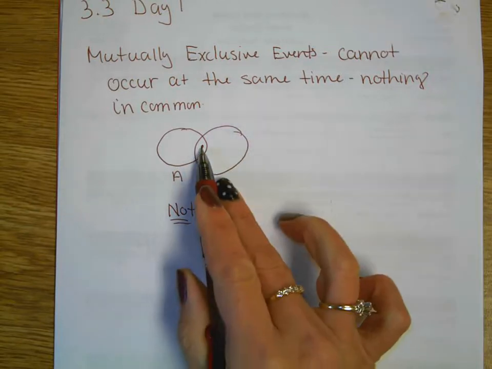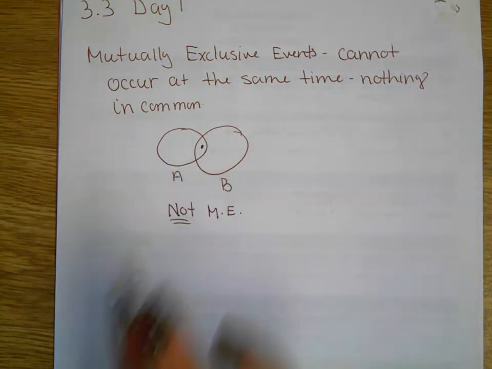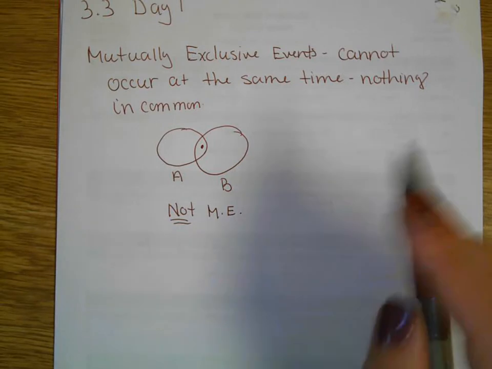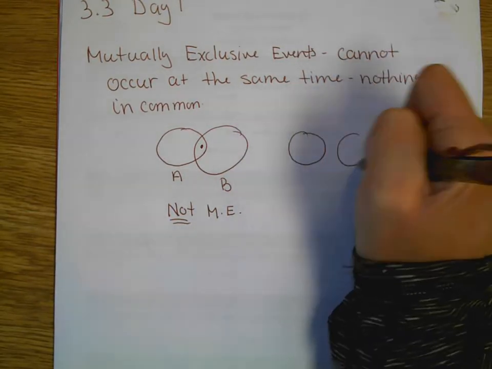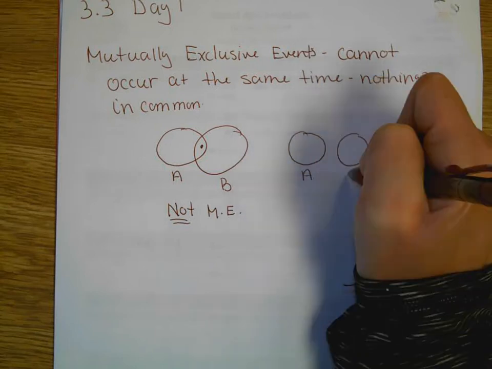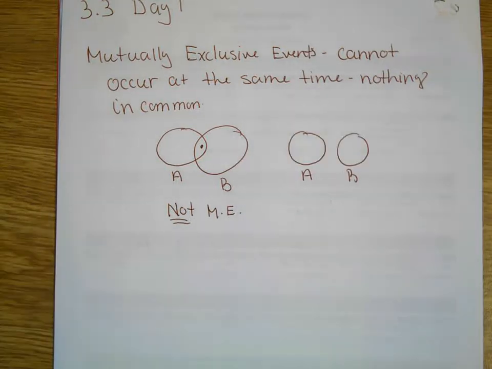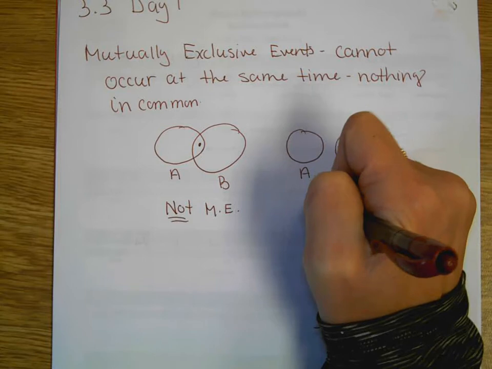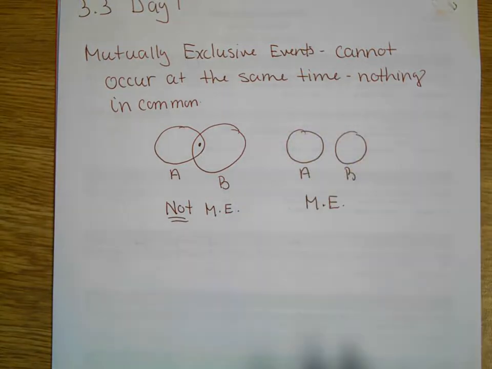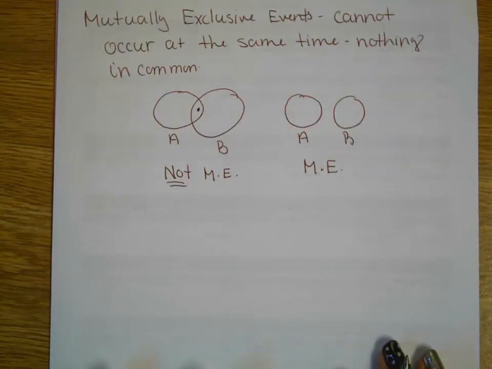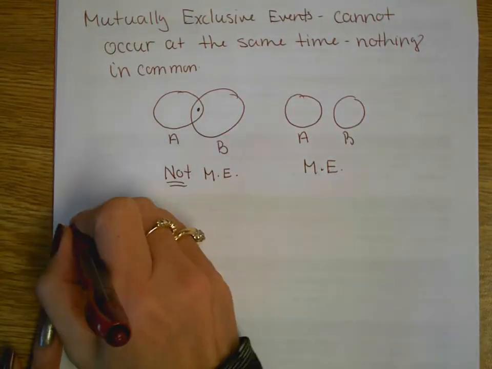So if one outcome can be in both events, then that's considered not mutually exclusive. If the two events have no overlap, that means no outcomes that can be in both at the same time, that is considered mutually exclusive. So now we'll go through some examples that may make sense.